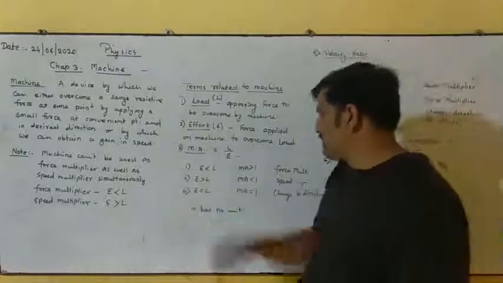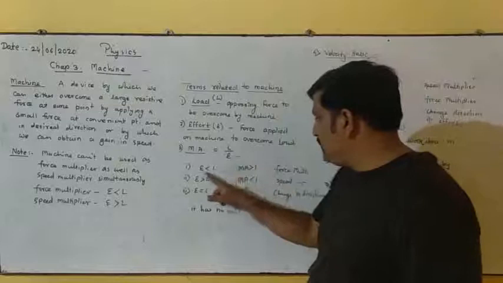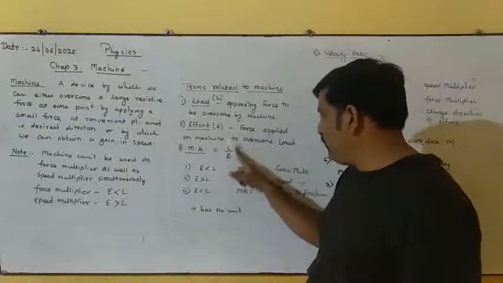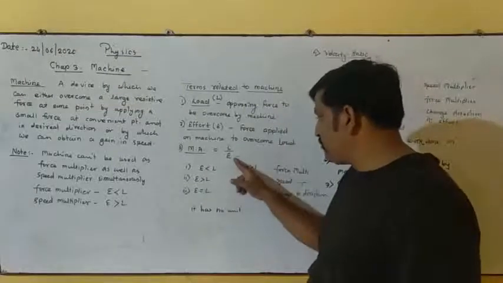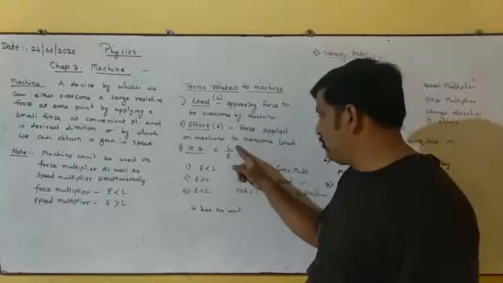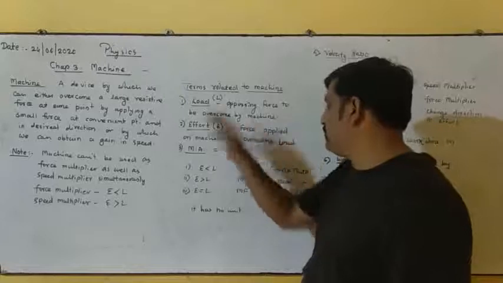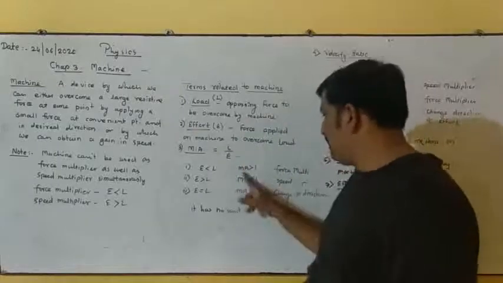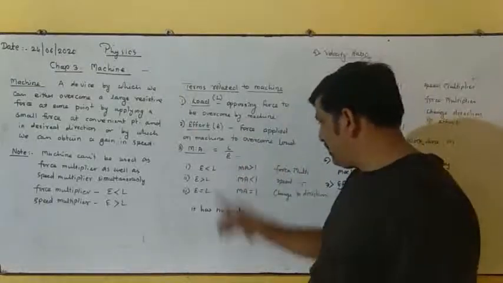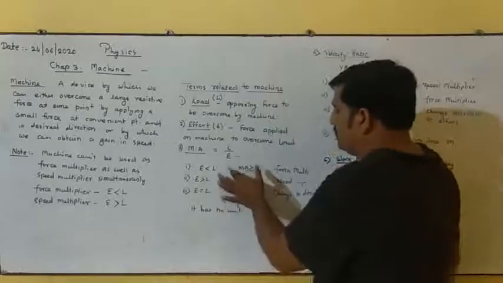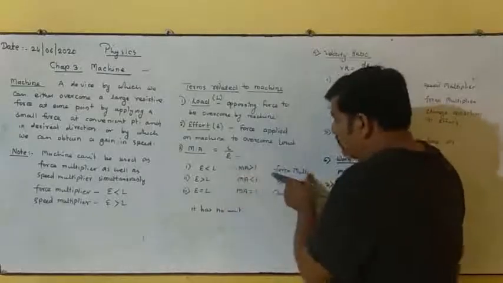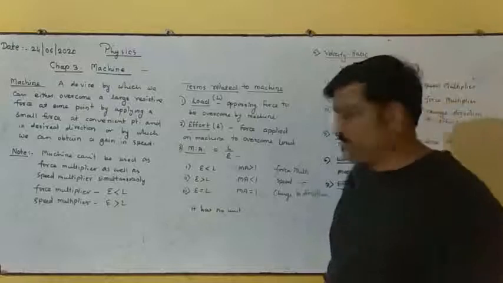In first case, effort is lesser than load, then we find that MA is greater than 1 because denominator term is lesser than numerator term. So MA becomes more than 1 in this case, and if MA is more than 1, then the machine acts as a force multiplier.